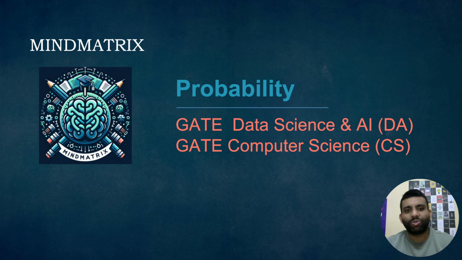I'm Sachin. So today I'll be starting with the probability chapter, which is quite important for the GATE Data Science and DA exam, and GATE Computer Science. So from both points of view, it is really important. We'll be covering enough of the topics from that. If I talk about computer science, it would be completed for sure. Complete probability would be covered, but from the data science point of view, I'll be showing the syllabus, so there I'll tell you exactly what we'll be covering.